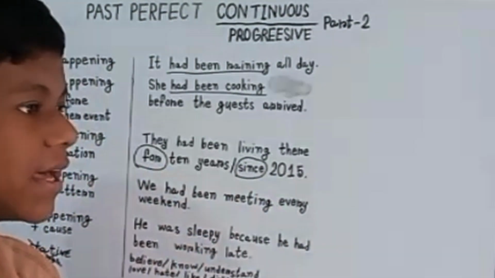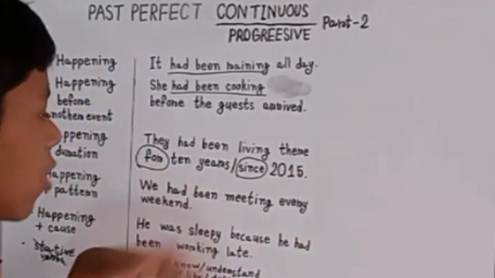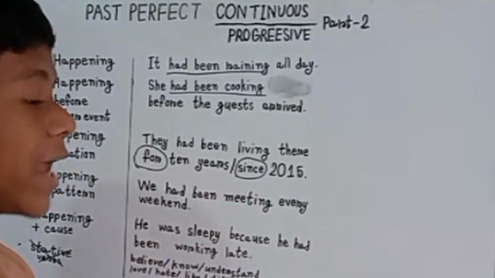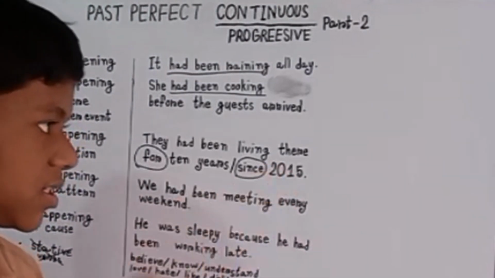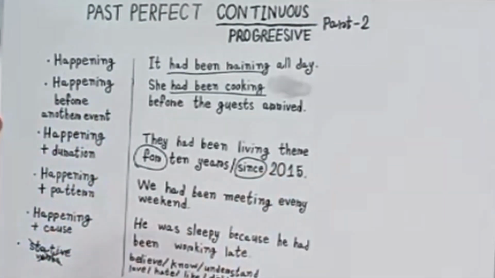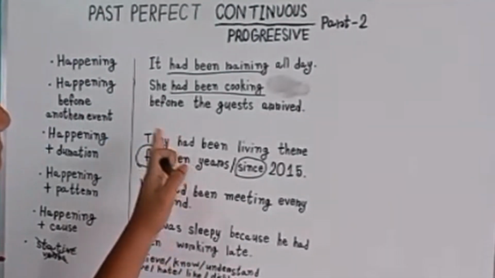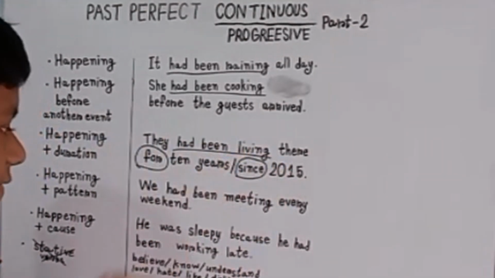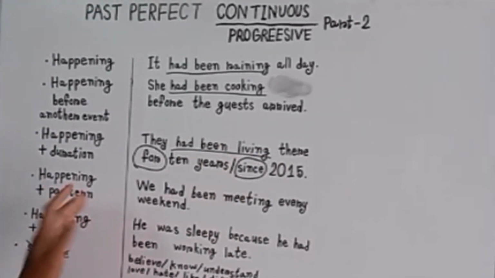Since shows when the action started, for example what time or what day the action started. So we have already got it. On this concept we use this, and here we get the past perfect continuous tense: they had been living. The next is happening plus pattern.